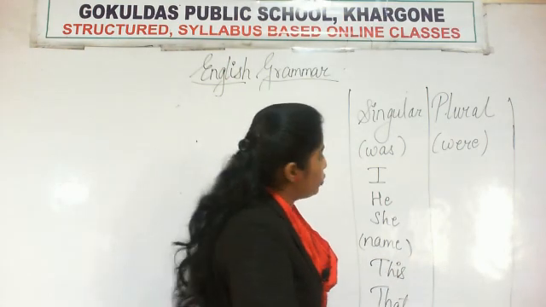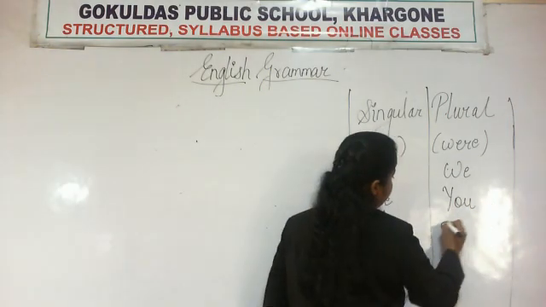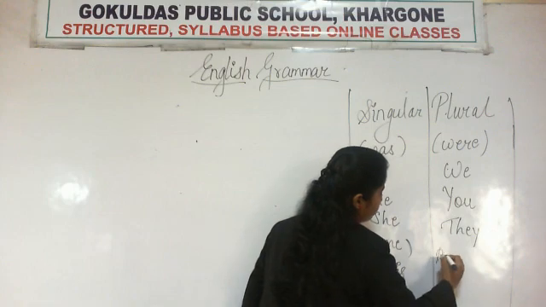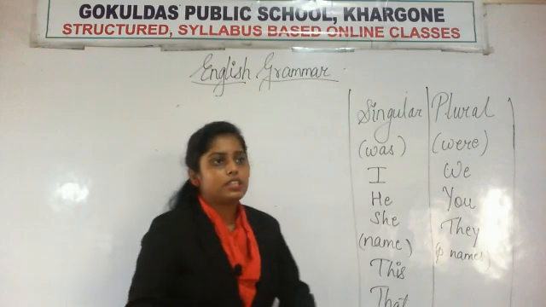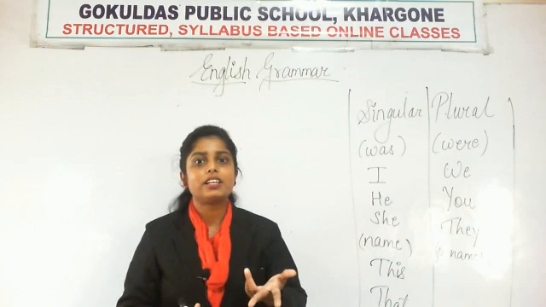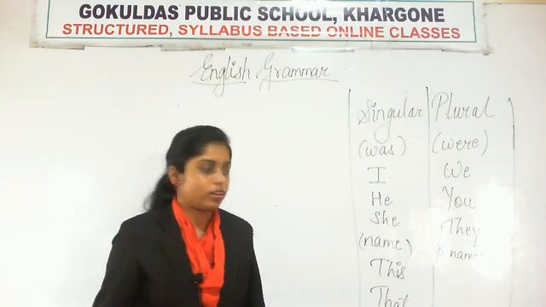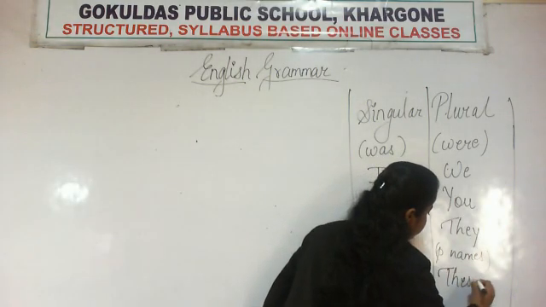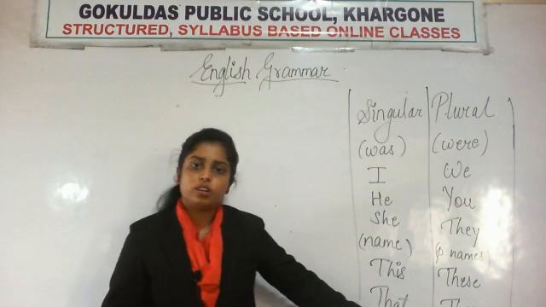Then plural subjects include we, you, they, plural names. प्लूरल नेम्स मीन्स किसी भी चीज के नेम्स बट जब वो प्लूरल नंबर्स में आ रहे हो. For example, names of 2 girls, 2 boys, 2 cities, 2 books, etc. Then these, those. So these are all the plural subjects. All right.